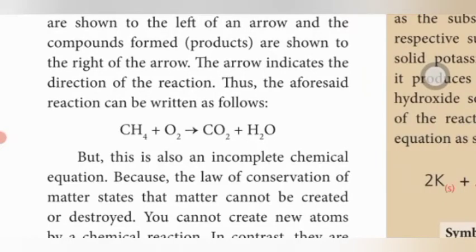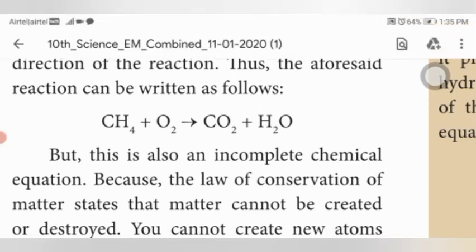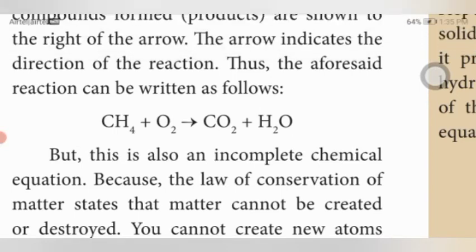Methane, formula CH4, reacts with oxygen gas, formula O2, and gives the products carbon dioxide, formula CO2, and water, formula H2O. These are the chemical formulas of the reactants and products. What are the reactants? Methane CH4 and oxygen O2. What are the products? Carbon dioxide CO2 and water H2O.